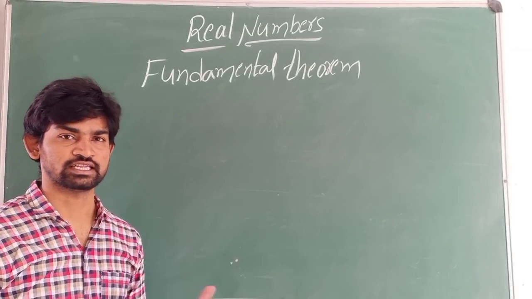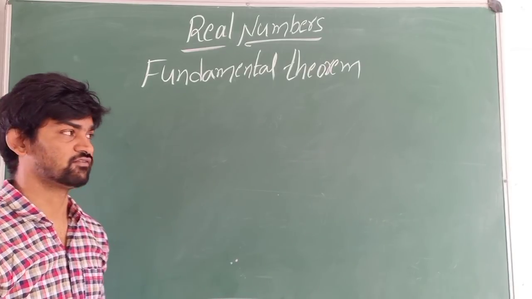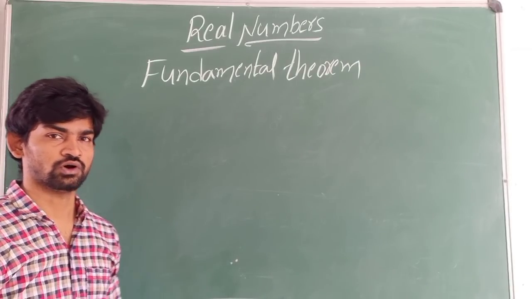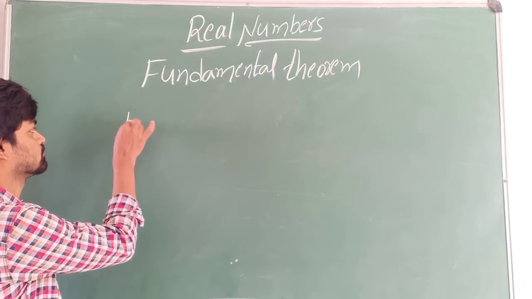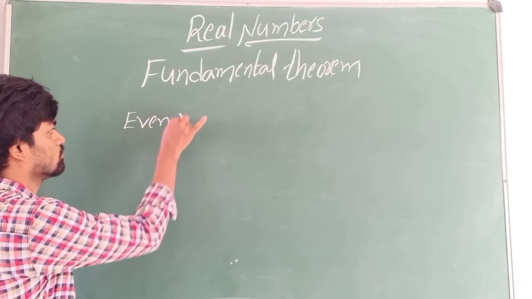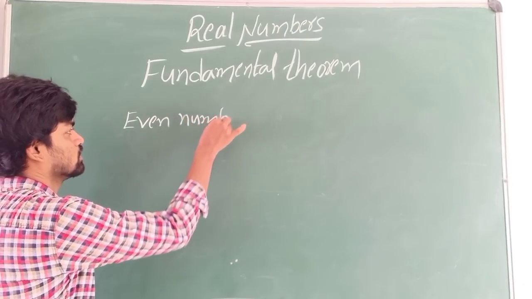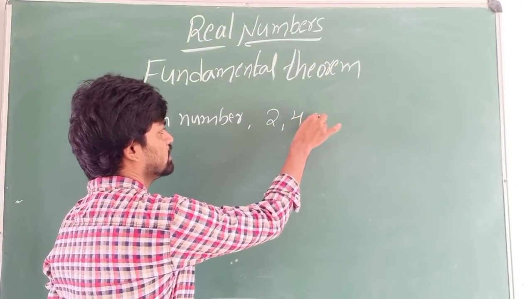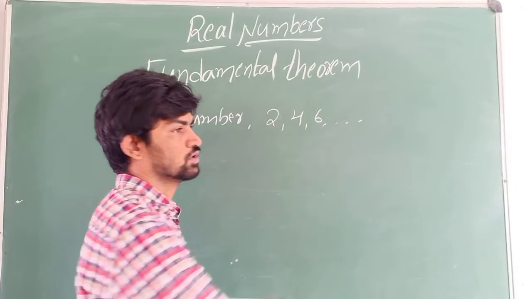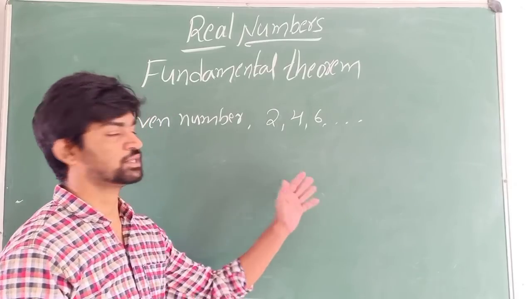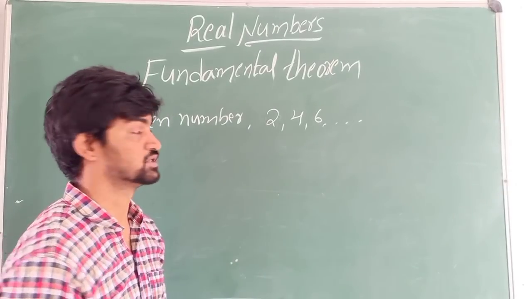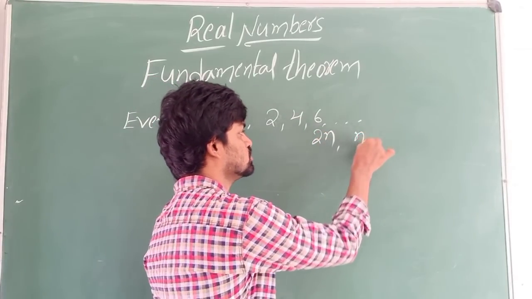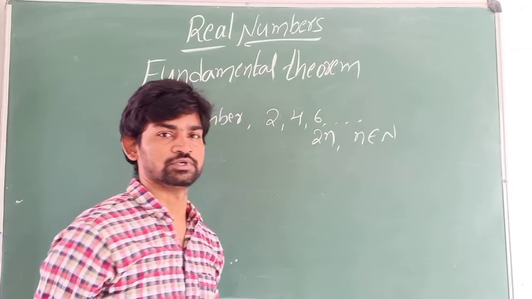Now we'll see what are even numbers. Any number which is exactly divisible by 2 is called an even number. So all multiples of 2 will become even numbers. The general form of an even number is 2n, where n belongs to natural numbers.